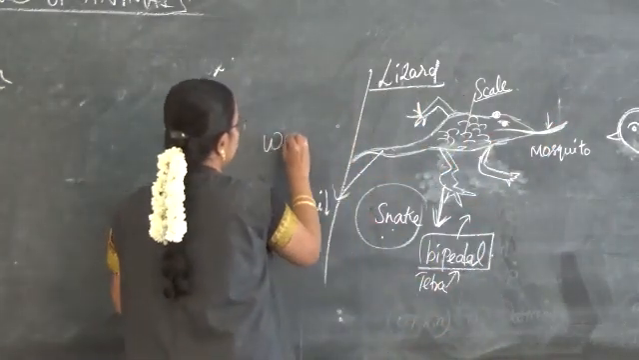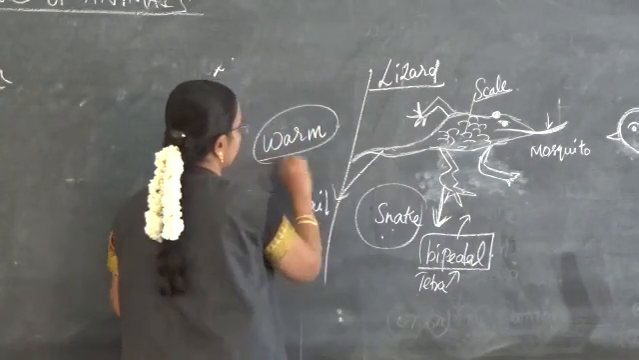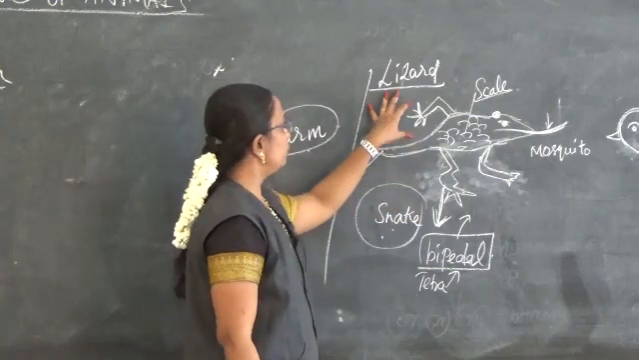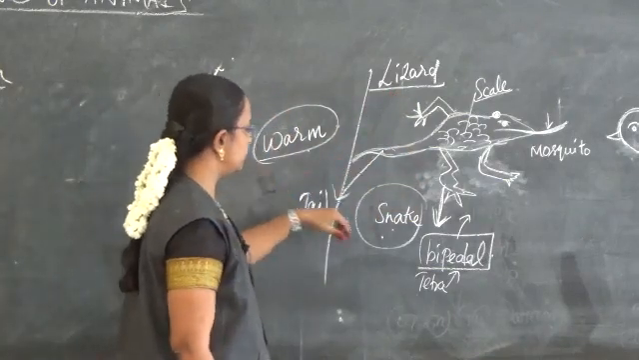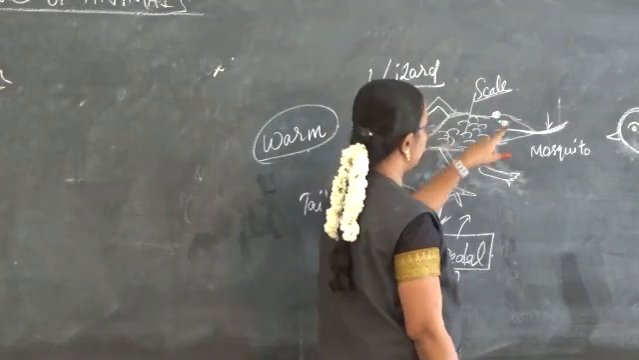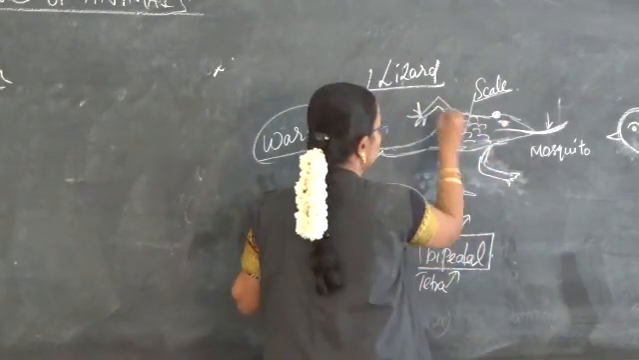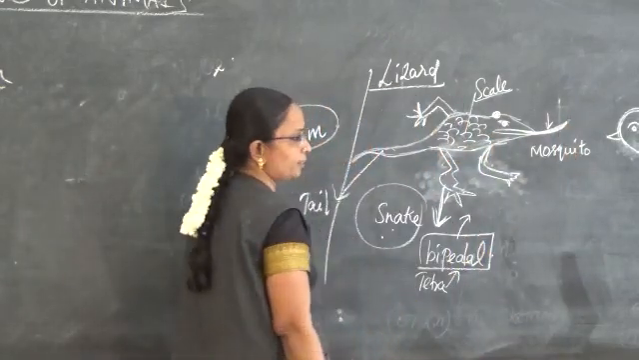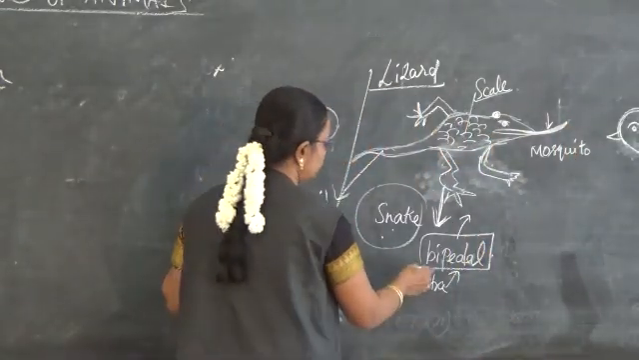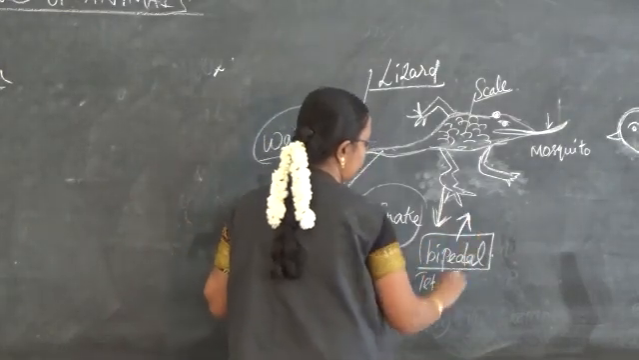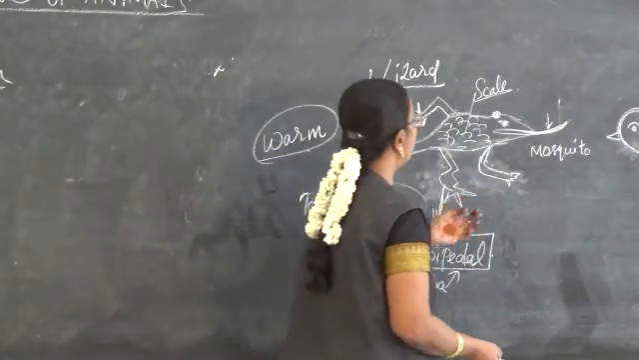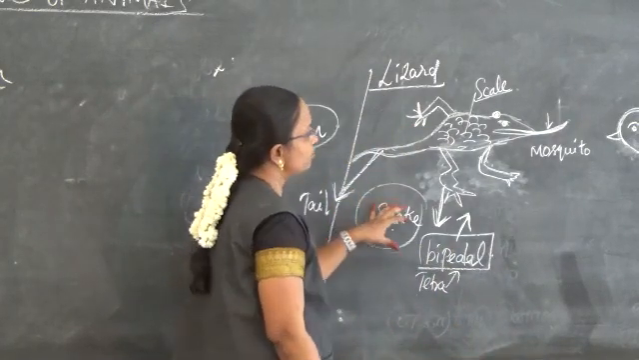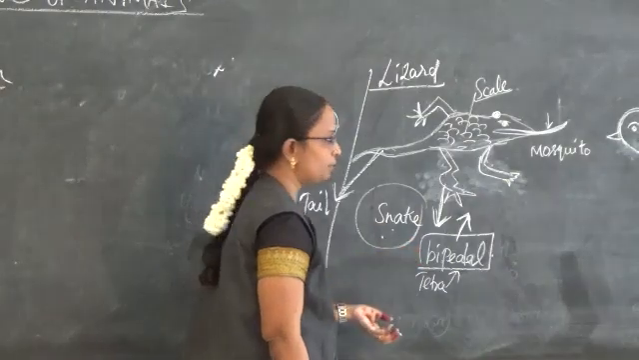These lizards are found in warmer regions. When we talk about the lizard, it is found in warmer regions, and it consists of eyelids and scales. 4 limbs are present, and a sticky tongue is there in order to capture small insects. Then with the help of its limbs, it can walk or run, and a tail is present. So this is about the lizard and its adaptation.